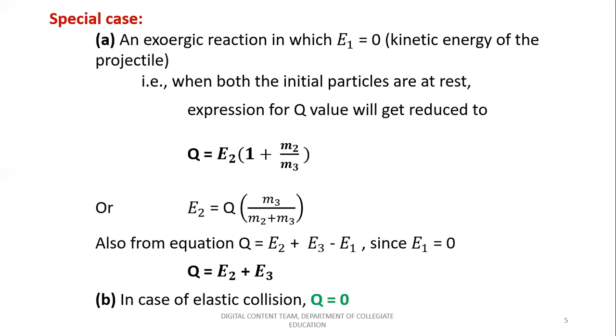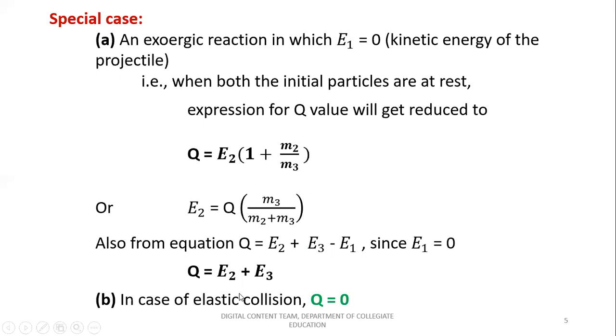And as you already know, the value of Q can also be written in terms of the kinetic energies of the product elements minus the kinetic energy of the reactant. So it is E2 plus E3 minus E1. But here in this special case of the projectile being at rest, that is considering its kinetic energy to be 0, E1 is substituted as 0 in this equation, and you can see that Q equals E2 plus E3. So this represents that the Q value of the reaction mainly depends upon the energy on the product side. So Q will become equal to E2 plus E3.